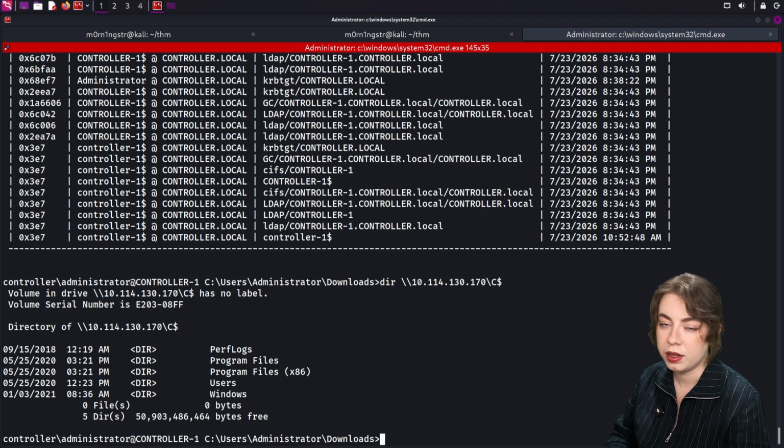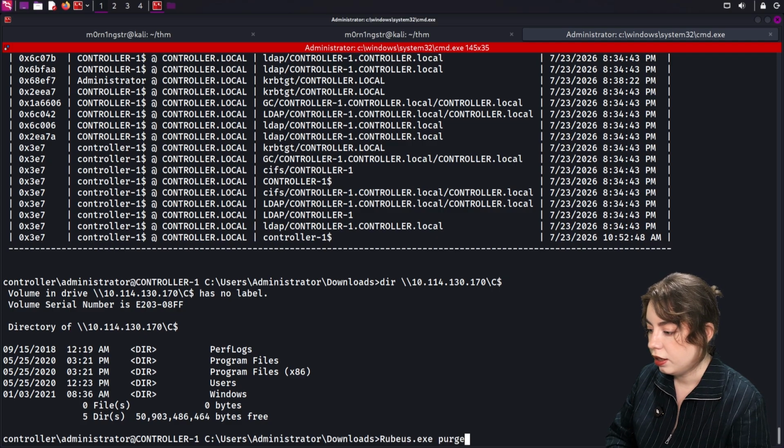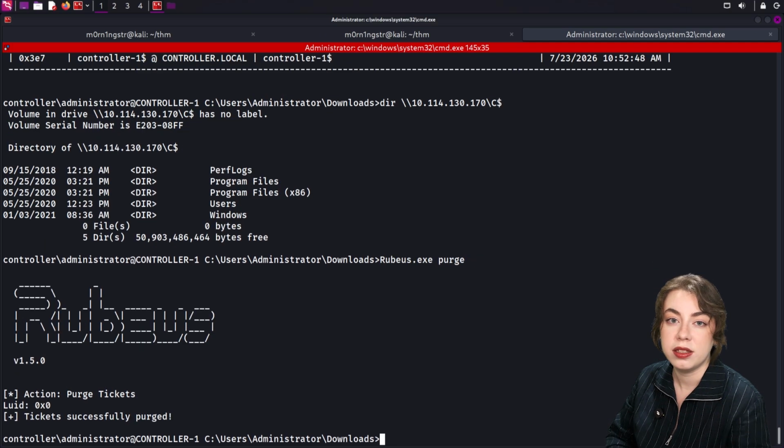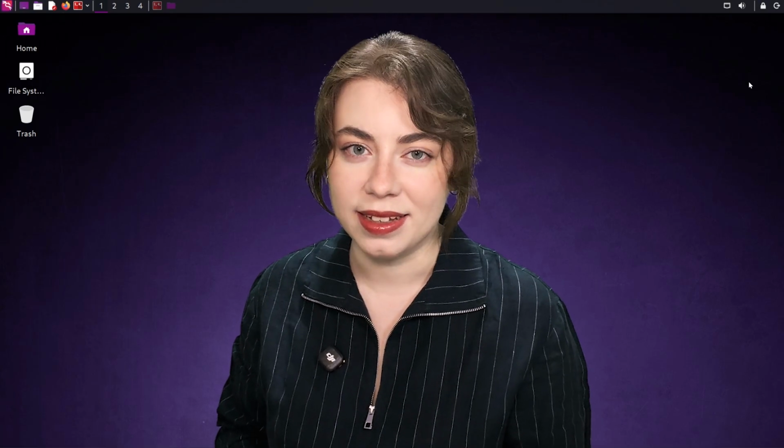And typically after that, you would move laterally among different machines, try to find new credentials, try to escalate further, and after you're done, clean up after yourself with rubeus.exe purge, and that will wipe the tickets you injected. And that's harvesting and pass the ticket.